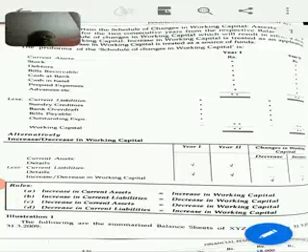Now, other important terms are proposed dividend, interim dividend, and provision for tax. Now, what is proposed dividend? If the board of directors in the general meeting proposes a dividend, that is called proposed dividend, and it becomes final dividend when it is approved by the shareholders. Similarly, interim dividend is a dividend proposed between two annual general meetings.